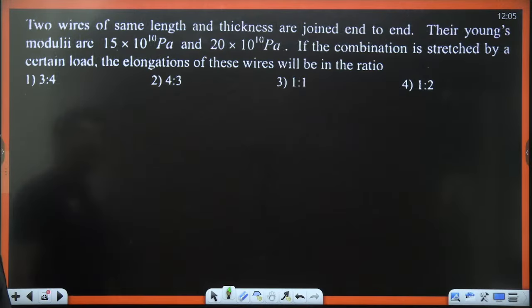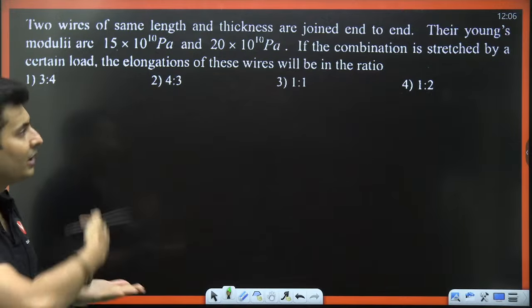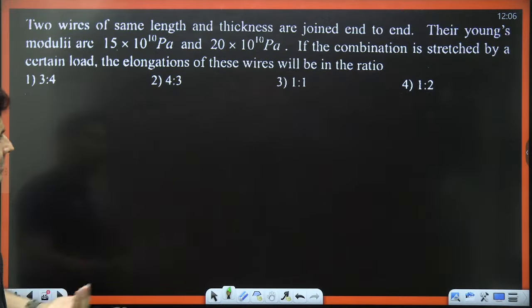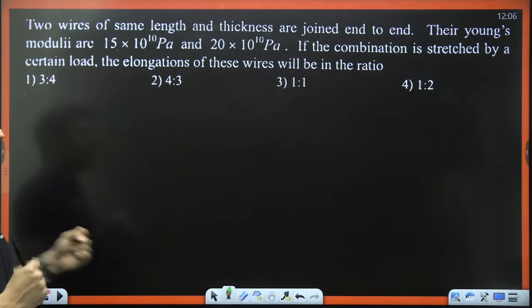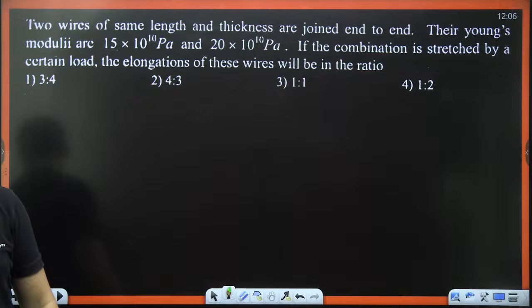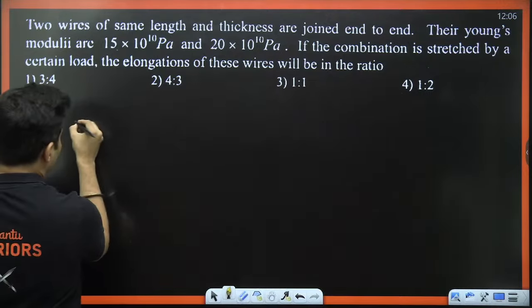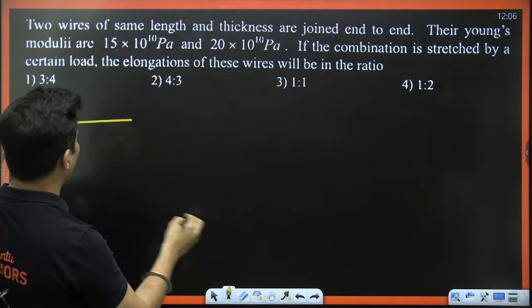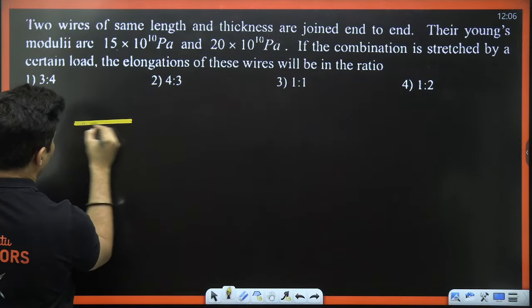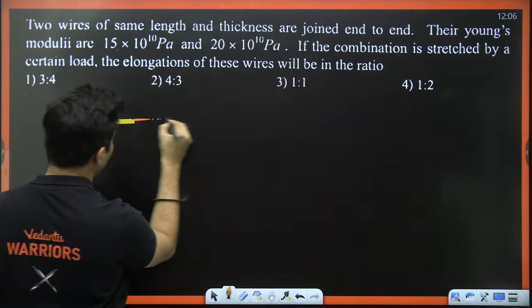Correct. Next question. Two wires of the same length and thickness are joined one end to the other end. The moduli are in this ratio. The combination is stretched by a load. What is the ratio of the elongation of the wires? Okay, I'll tell you what. When you have two different wires of the same length and thickness, so same length and thickness also, only the material is different.